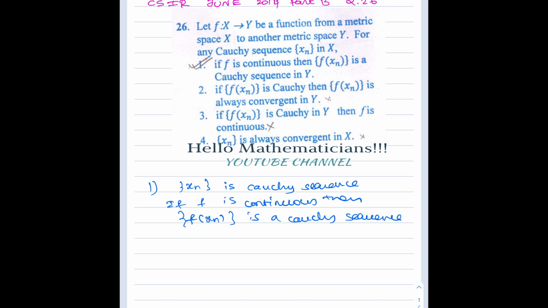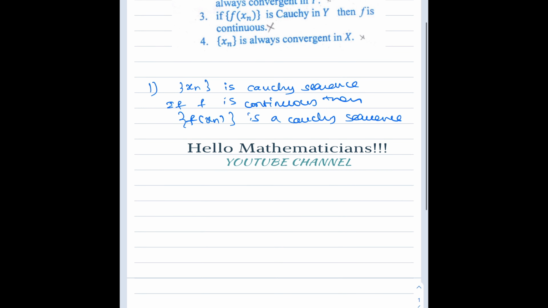Now, to say some option is correct, we have to prove it. To prove some option is wrong, it is enough to give one example. I downloaded this question paper from the internet, and this option is given as correct, but it doesn't mean that it is correct. So we'll work it out and see what is the right option. Now I claim that the first option is wrong. A continuous function need not take a Cauchy sequence to a Cauchy sequence, so it is enough to give one example.